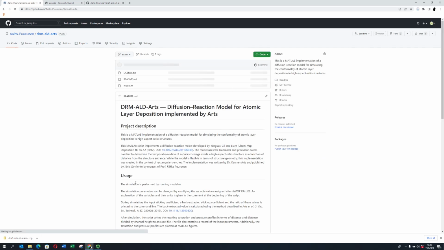And let's see. All right. So now we have this public repository. Wow, it's public right now.